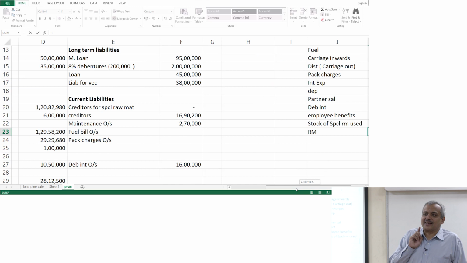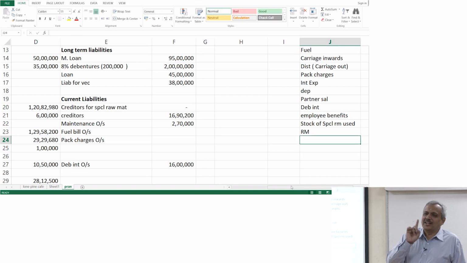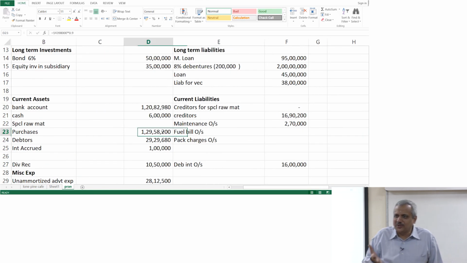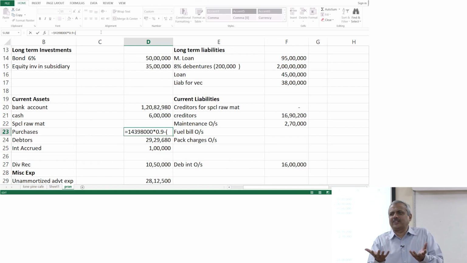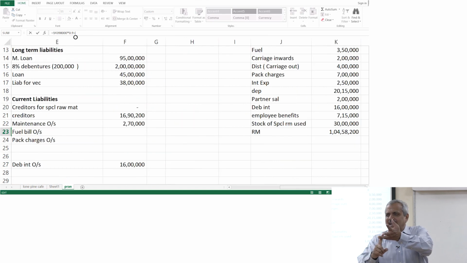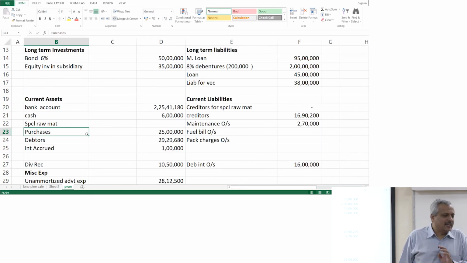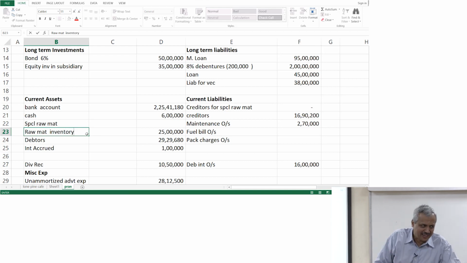What is the value you retain there? You retain the value that is there with you. What is an asset? Asset is what is there with you. What is there with you as of now? Material. Only 25 lakhs worth of material is there. That is all. The rest of it, maybe utilized, maybe damaged, whatever, it is gone. It's an expenditure for you. That's what I am writing. We'll come to the building part in a minute, sir. Let me finish this because otherwise I will get digressed a little bit.